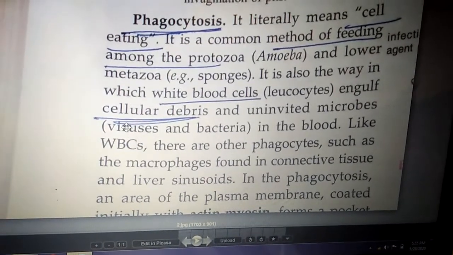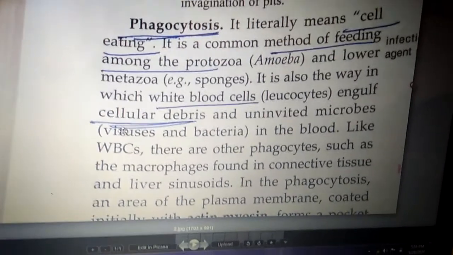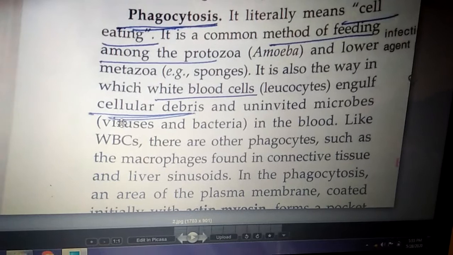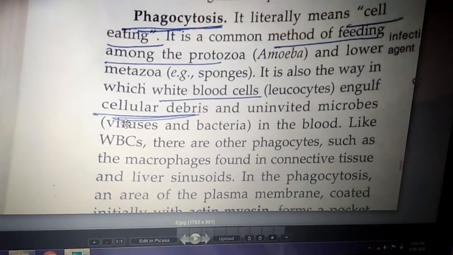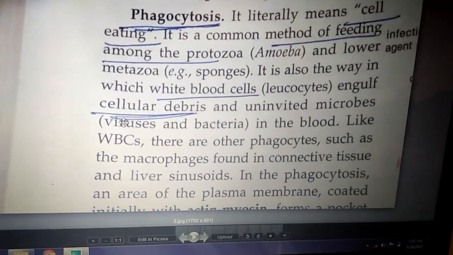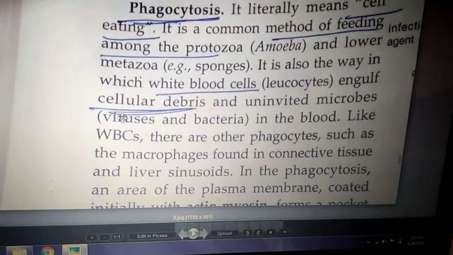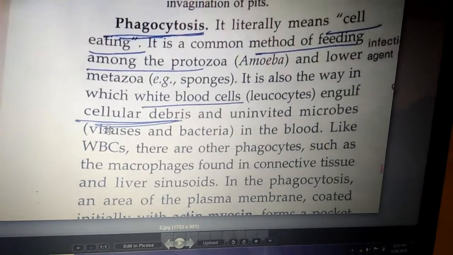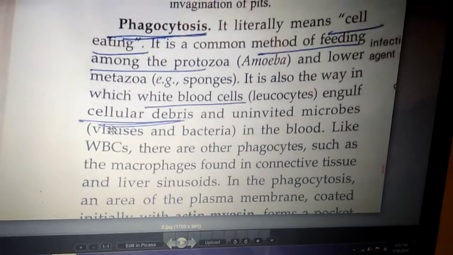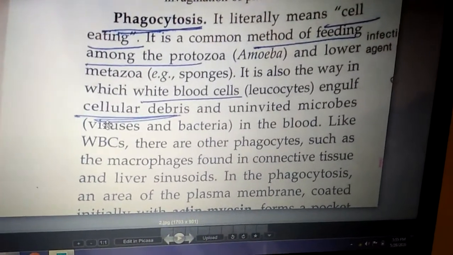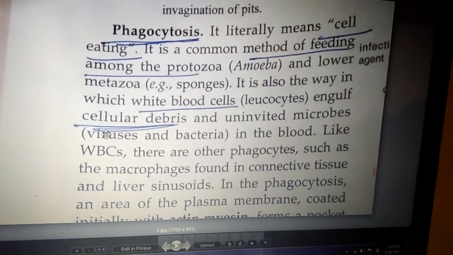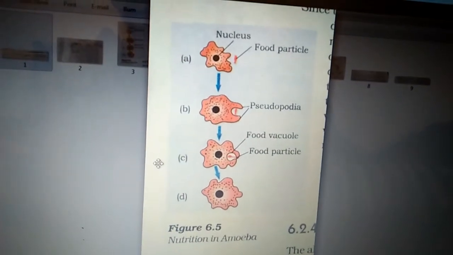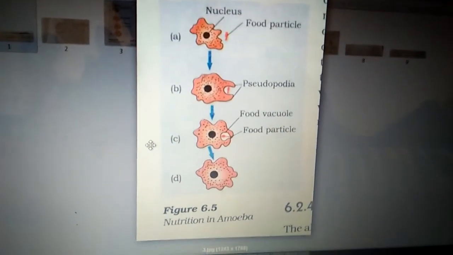Eating here means the cell is taking something in. So phagocytosis is a type of endocytosis. There are two examples: feeding of amoeba, and white blood cells surrounding cellular debris. Those are the two examples of phagocytosis. First, we will explain how the amoeba takes the food material inside its body. Now we have to study the process of phagocytosis in the amoeba.